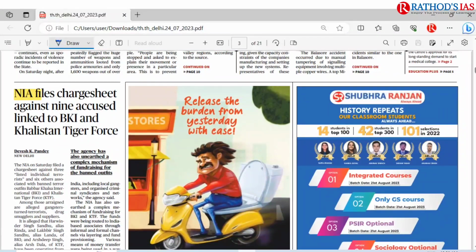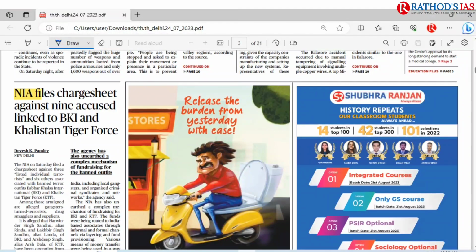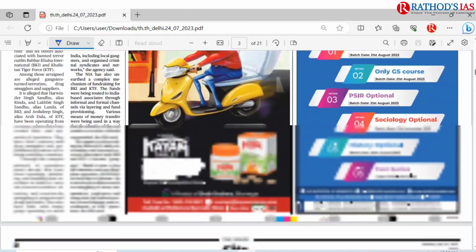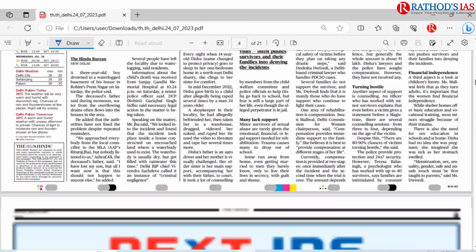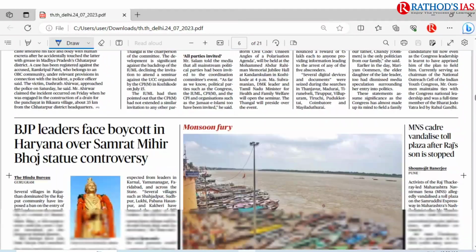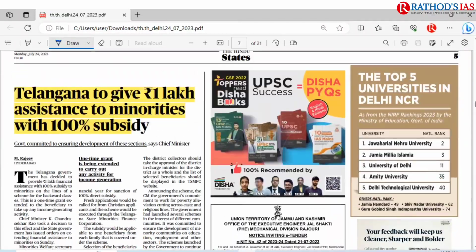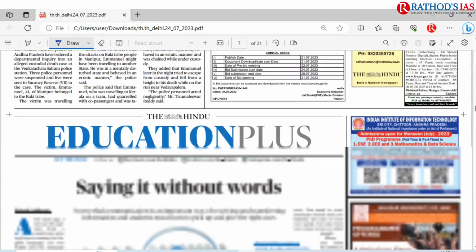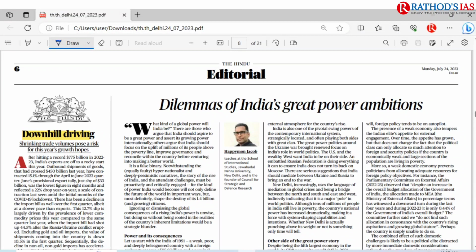And here you can see NIA files charge sheet against 9 accused linked to BKI and Khalistan Tiger Force. So you have to see what is this NIA. Okay. And if you move on, you can see this article, Telangana to give rupees 1 lakh assistance to minorities with 100% subsidy. So if you are from Telangana state, you can go through this article so that you can remember the schemes of your state. And in the editorial page, there is an article regarding the exports decreasing.